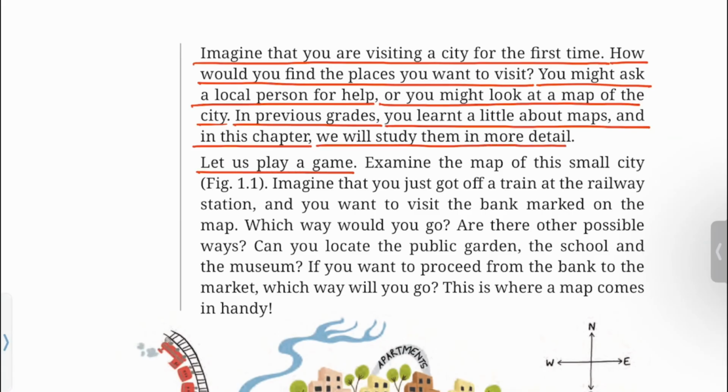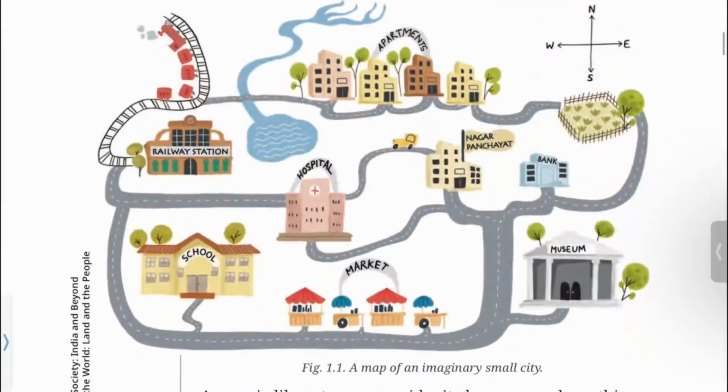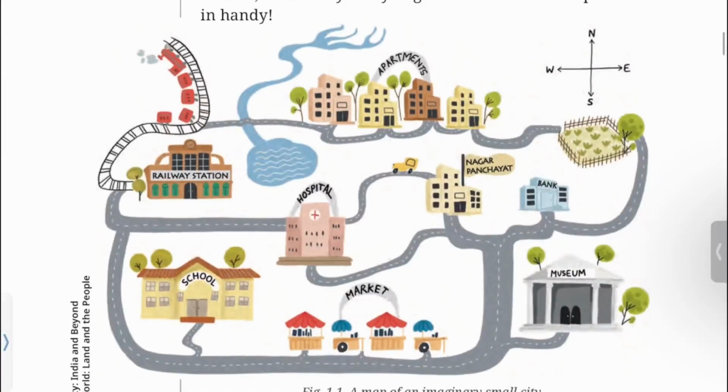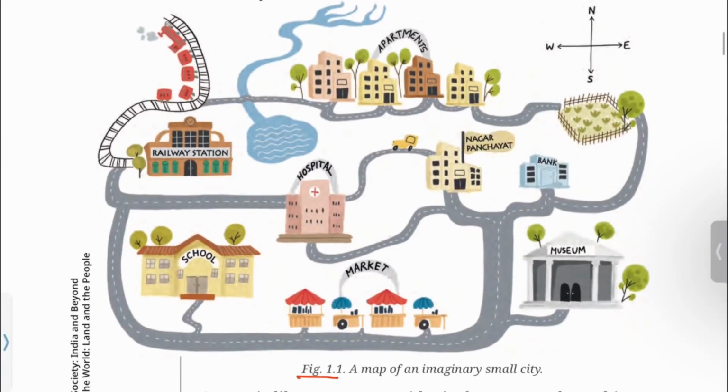Let us play a game. Examine the map of this small city. Figure 1.1. A map of an imaginary small city.